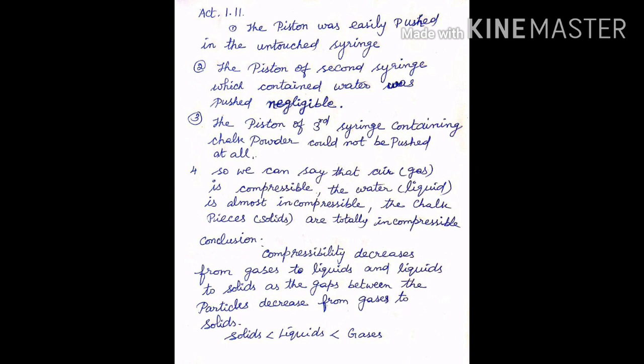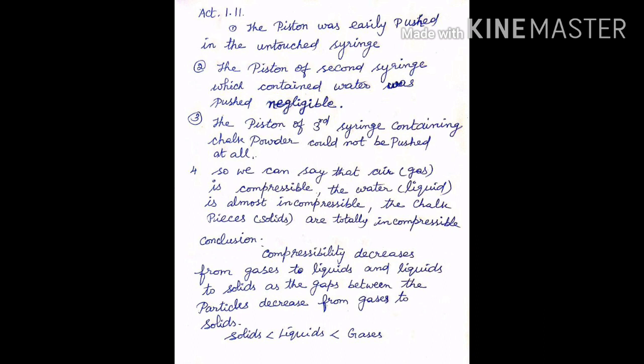The water, liquid, is almost incompressible. The chalk pieces, solids, are totally incompressible. From that we conclude that compressibility decreases from gases to liquids and liquids to solids as the gaps between the particles decrease from gases to solids.